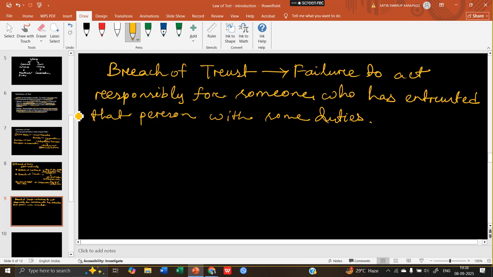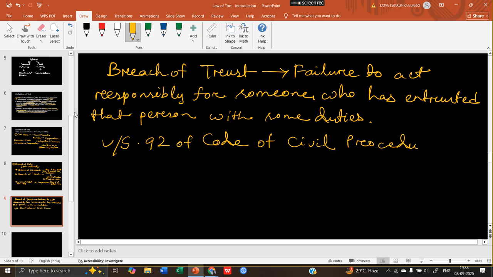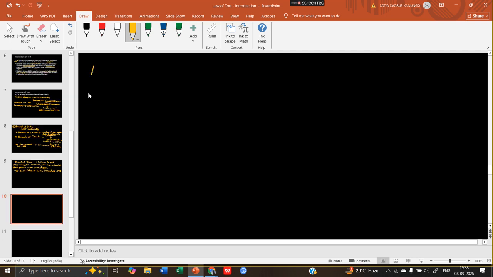Okay, so there is a provision under section 92 of the Code of Civil Procedure, 1908, where we can address the matters relating to breach of trust. So that's why it is not included in the law of tort definition. And the third part of the definition is how the damage is being redressed.